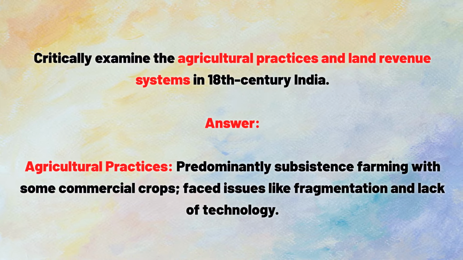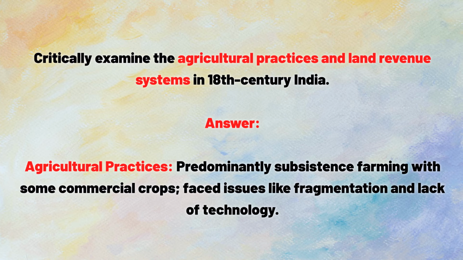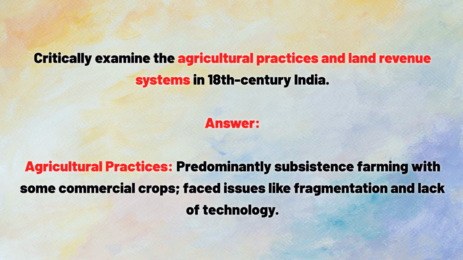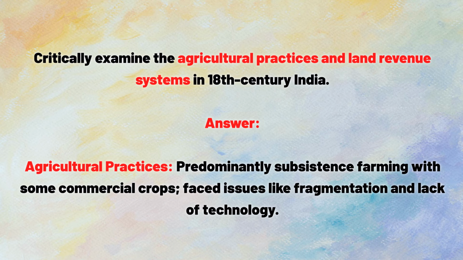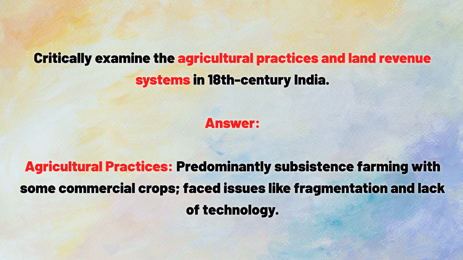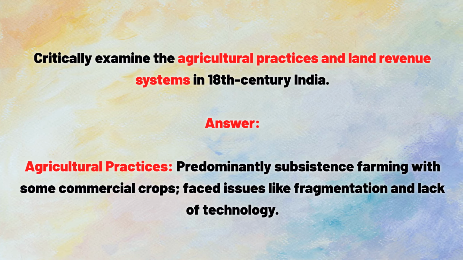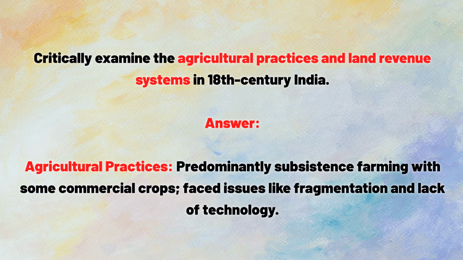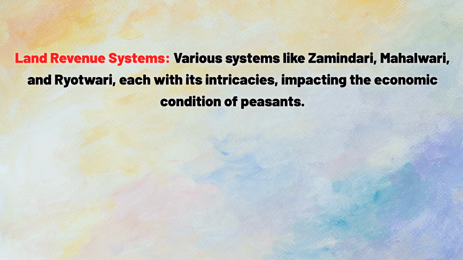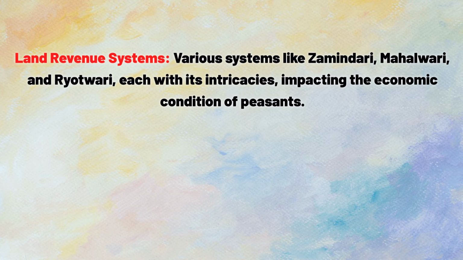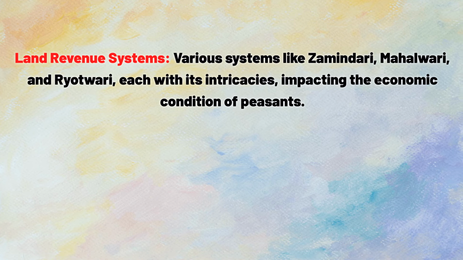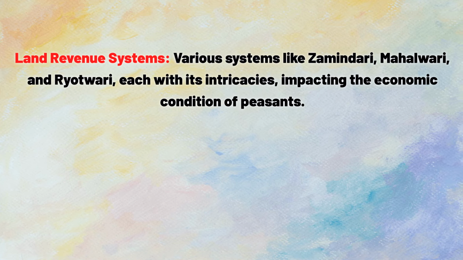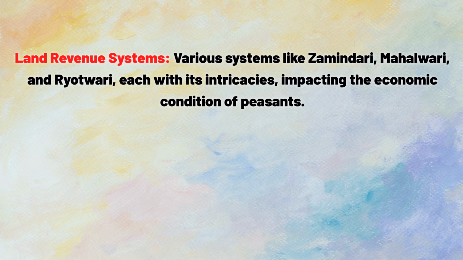Critically examine the agricultural practices and land revenue systems in 18th century India. Answer. Agricultural practices, predominantly subsistence farming with some commercial crops, faced issues like fragmentation and lack of technology. Land revenue systems. Various systems like zamindari, mahalwari, and rayatwari, each with its intricacies, impacting the economic condition of peasants.